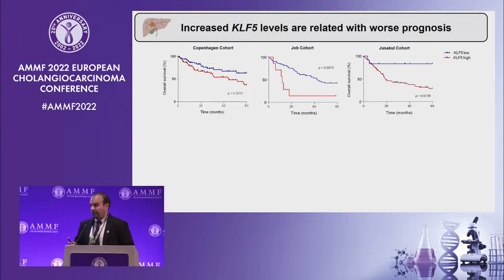Next, we decided to evaluate if KLF5 is related with prognosis. To do so, we stratified the patients in these cohorts according to the expression levels of KLF5 in higher and lower expression levels, here represented in red and blue.